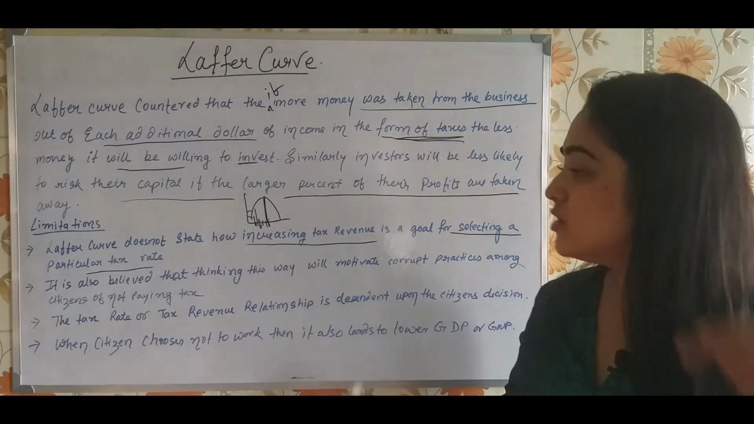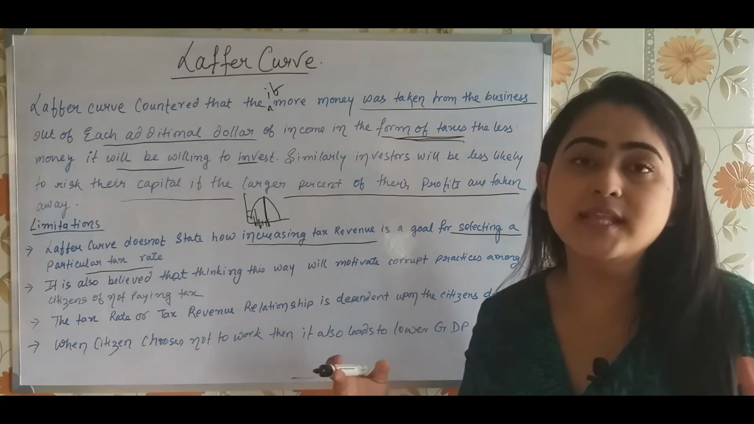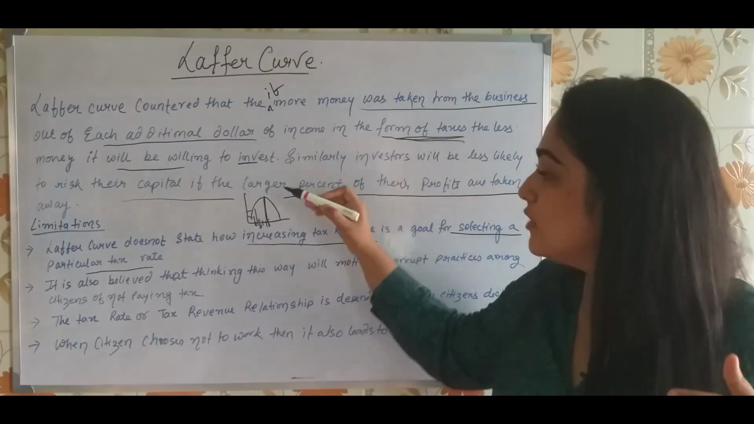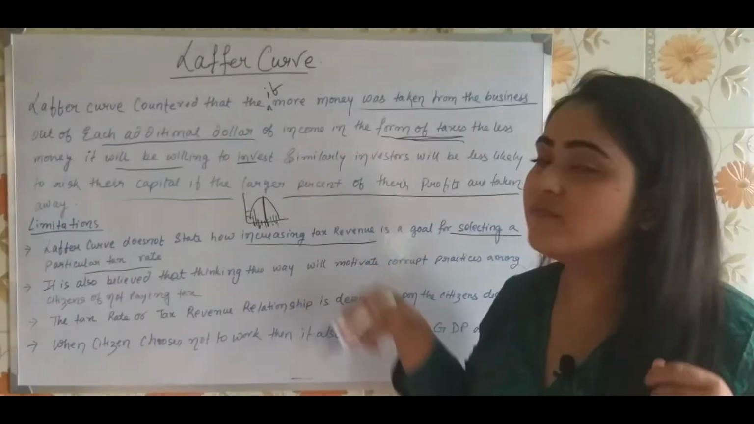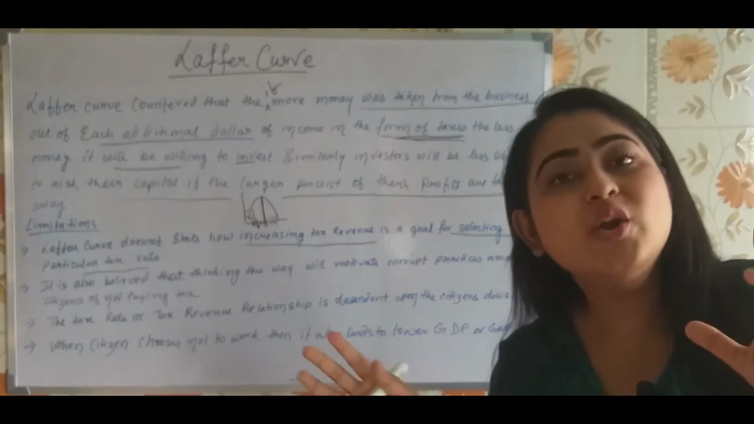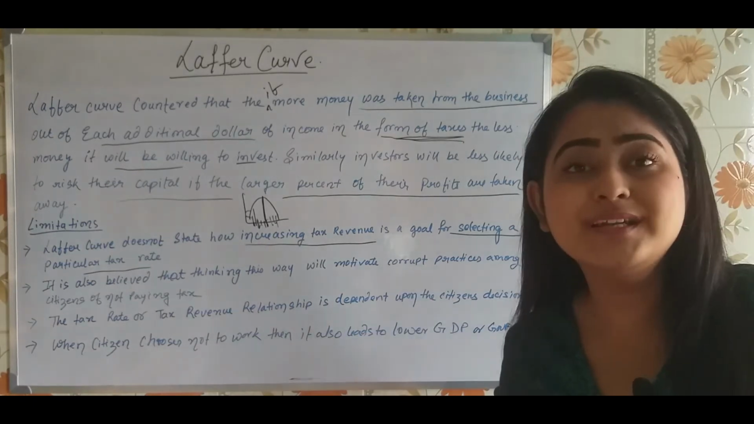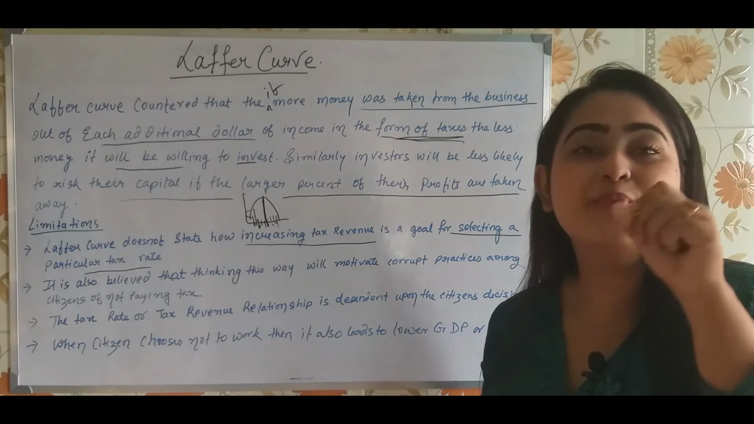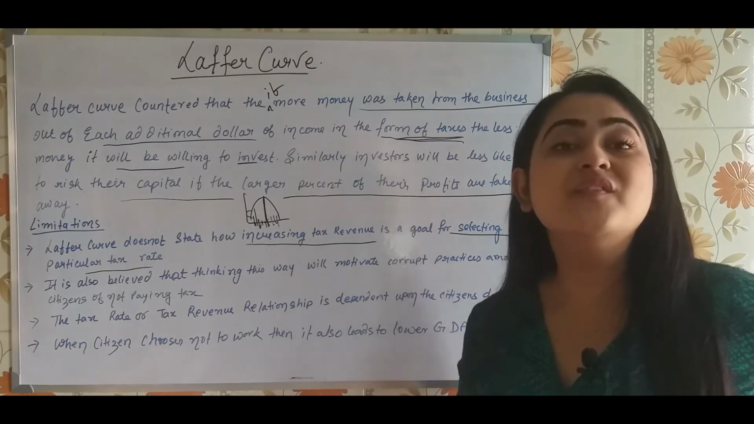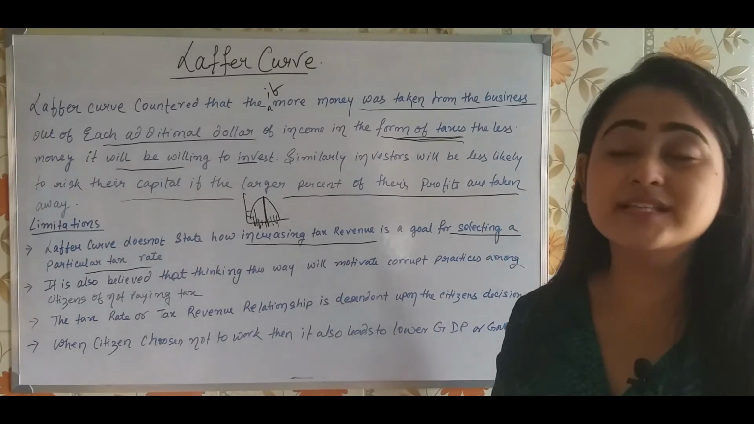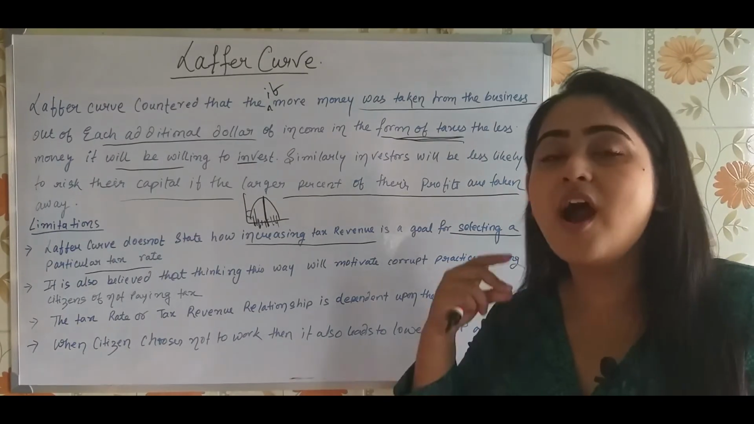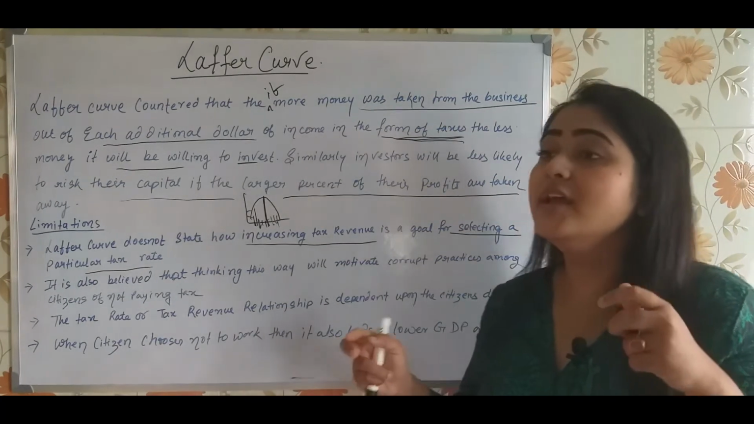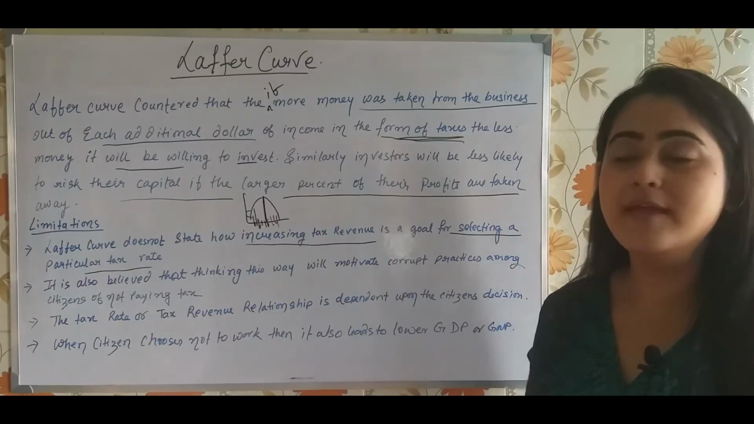Second, it is also believed that if the tax rate keeps increasing beyond this position, then the tax revenue is reducing. Means what? People are not willing to work, people are not paying the taxes. So this is going to motivate corrupt practices among the citizens. They will not be willing to pay the taxes. They will start thinking, how can I opt out of the taxes? How can I continue my work without paying the taxes?